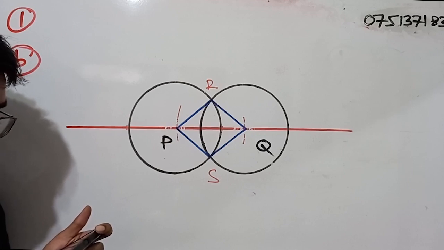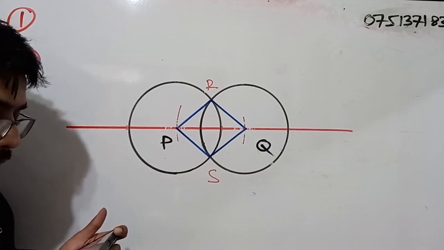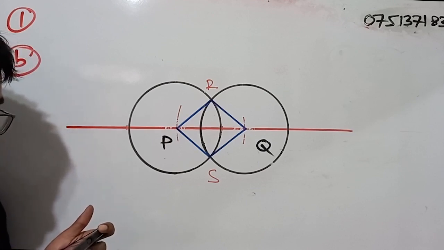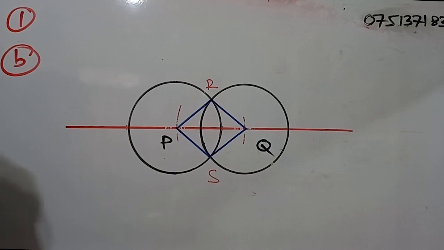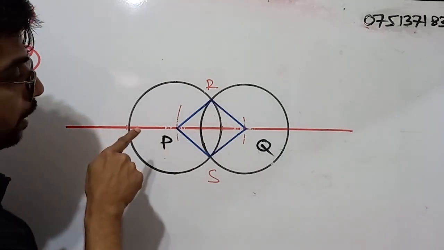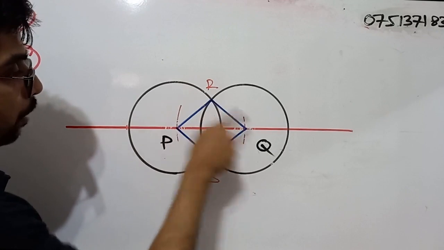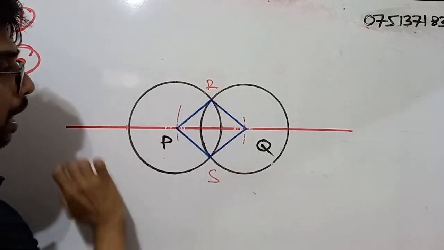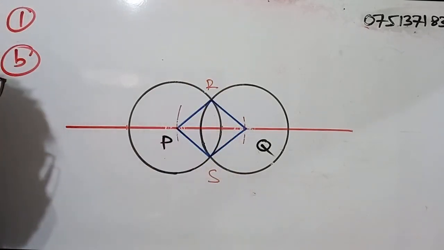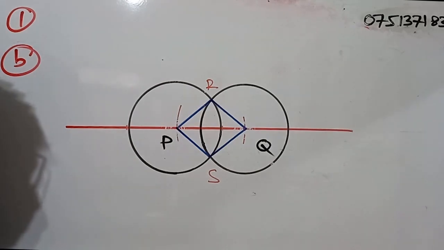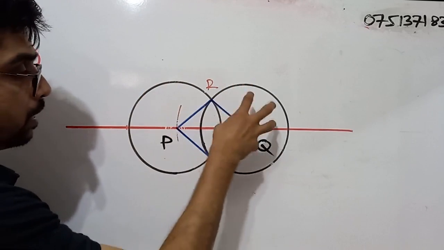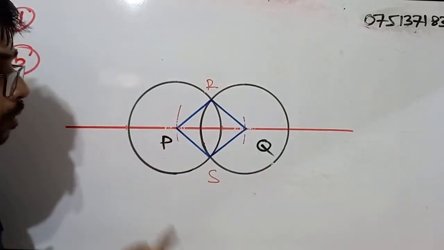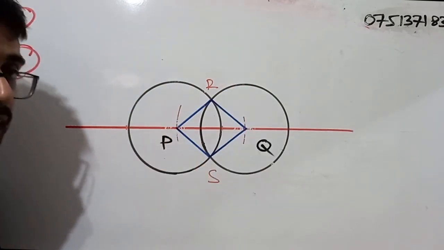To what type of triangles does PRQ triangle belong when classifying triangles according to their sides? If we consider the PRQ triangle, PR and QR both are radiuses. If you can remember, when we constructed these two circles, both of the radii were equal.